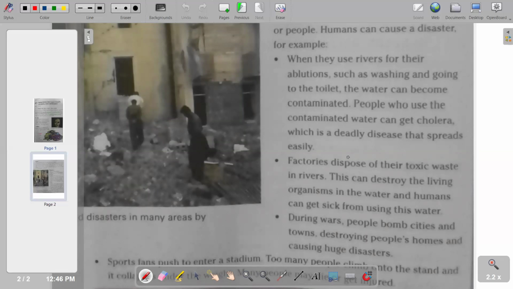So also we look at factories as another human factor. The second one is that factories dispose of their toxic waste in rivers. That is also a human factor. This can destroy the living organisms in the water, and humans can get sick from using this water. So that's the second part. And also, we have another point: during wars, people bomb cities and towns, destroying people's homes and causing huge disasters. This is something that could have been avoided if people had come to an agreement. So we say it's a human factor.